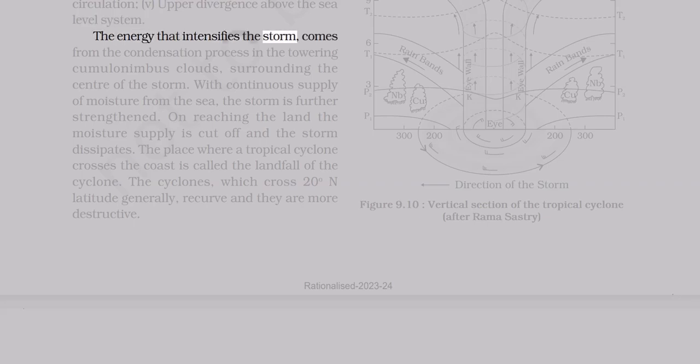The energy that intensifies the storm comes from the condensation process in the towering cumulonimbus clouds surrounding the center of the storm. With continuous supply of moisture from the sea, the storm is further strengthened. On reaching the land, the moisture supply is cut off and the storm dissipates. The place where a tropical cyclone crosses the coast is called the landfall of the cyclone. The cyclones, which cross 20 degrees latitude generally, recurve and they are more destructive.